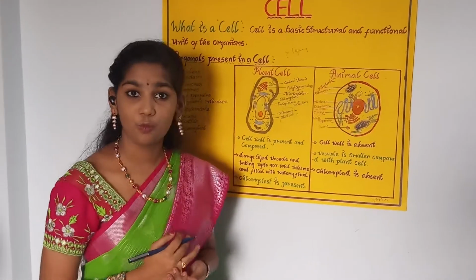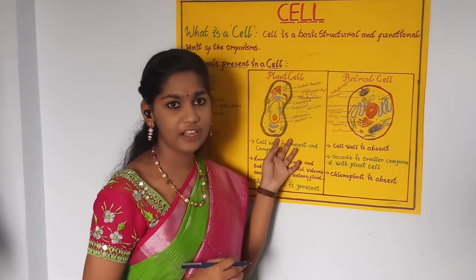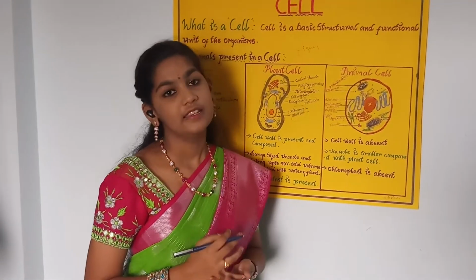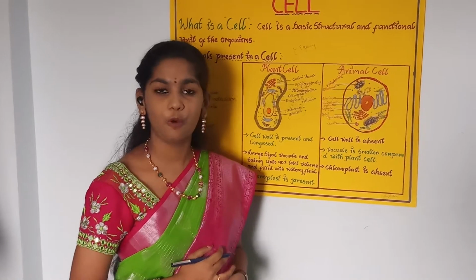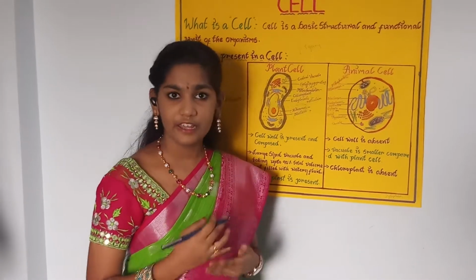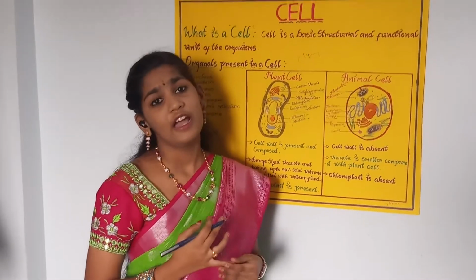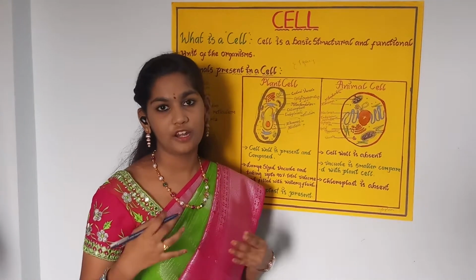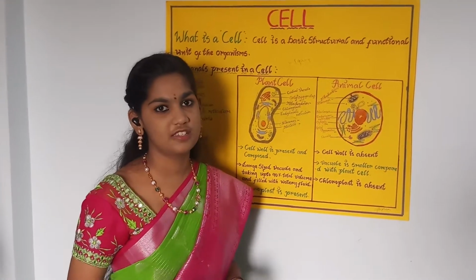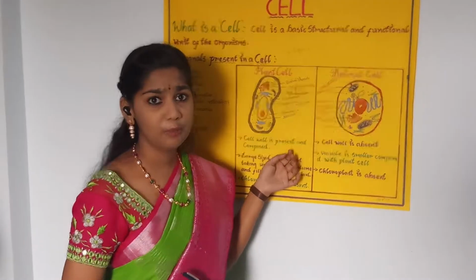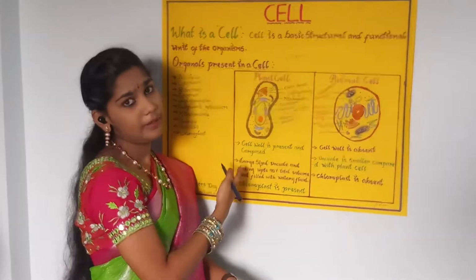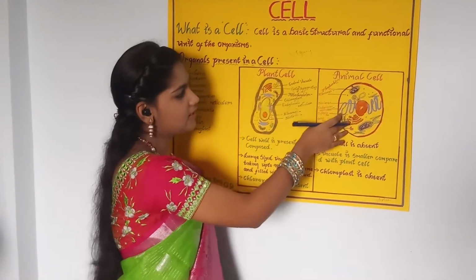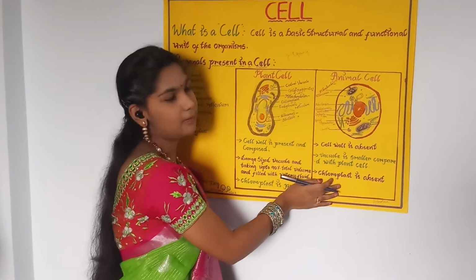The cell is the most important part of a plant, an animal, or a human being. The cell plays a most important role in a human body. In our human body also there are a number of cells which we cannot even count and cannot see. In a plant cell and an animal cell, these are the differences and similarities.